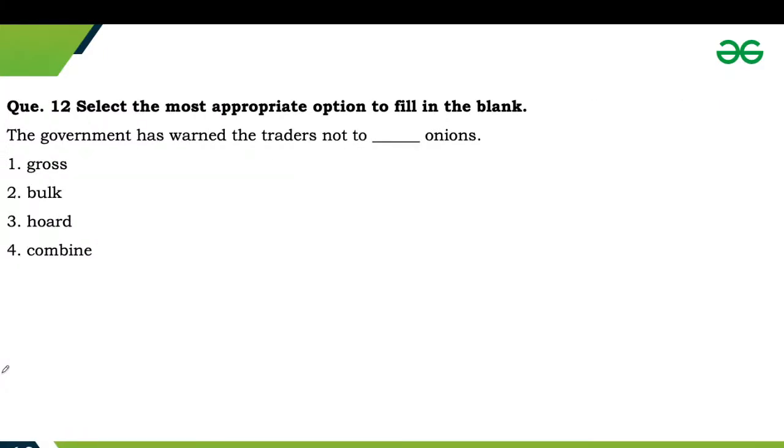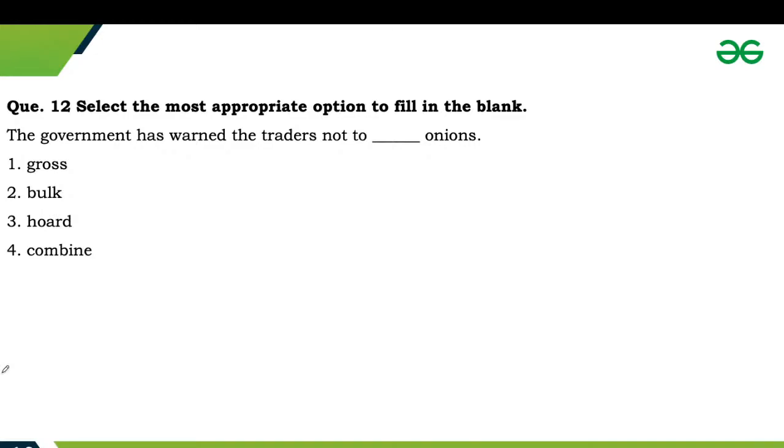Next one is question number 12. Select the most appropriate option to fill in the blank. The government has warned the traders not to hoard onions.